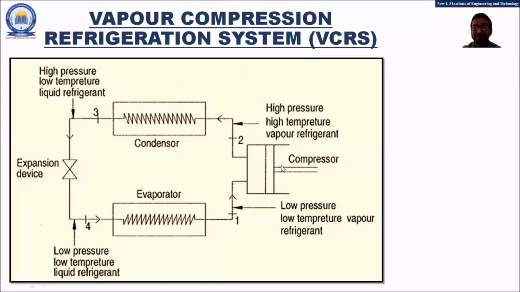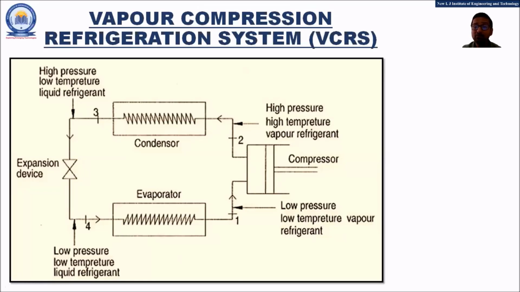Now let us understand the functions of each component. In the compressor, as you are observing in the image, the low pressure, low temperature vapor refrigerant which is coming out of the evaporator enters the compressor.